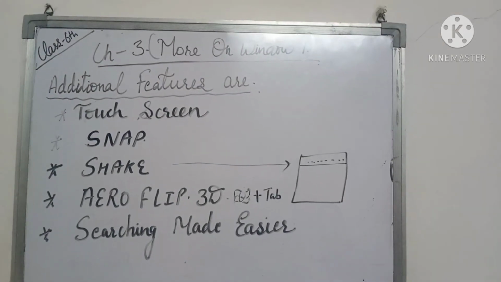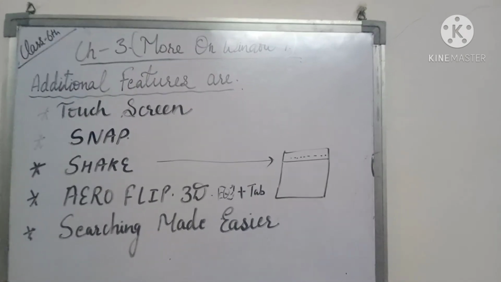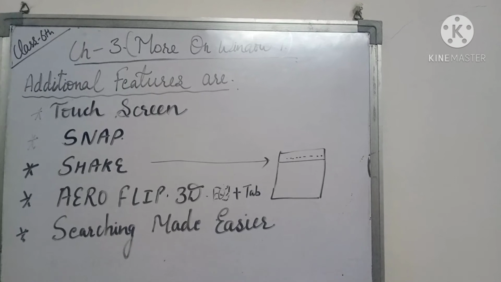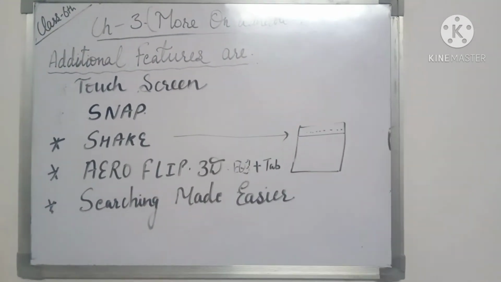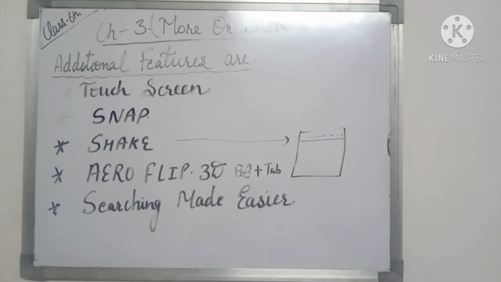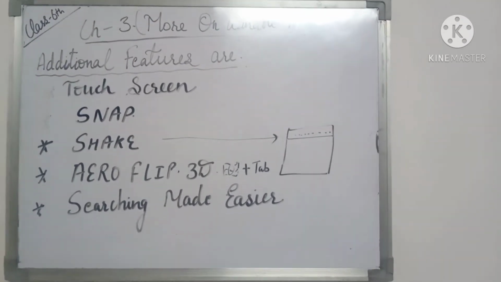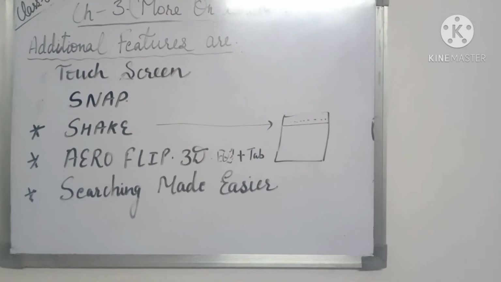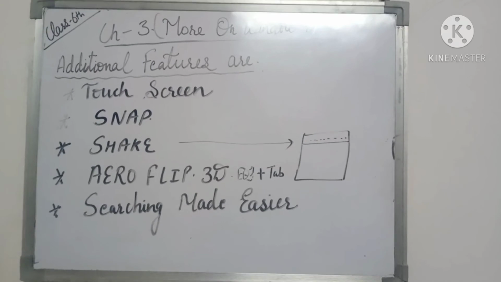Next feature of Windows 7 is snap. What is snap? By this you can see one or more windows on the screen of your PC. You can take one window to the upper edge of the screen, and drag another window to the lower edge of the screen, or to the left and right edge of the screen.